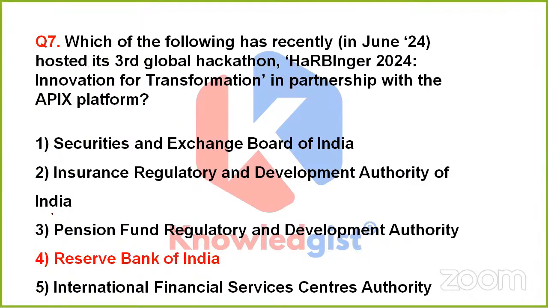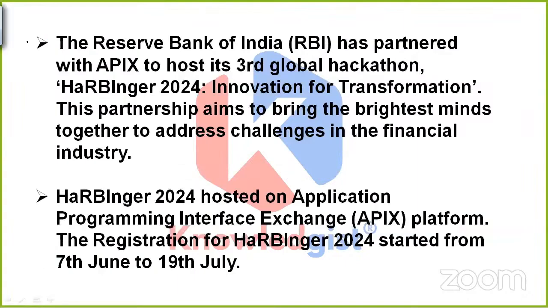Okay. So yes, this time the correct answer is option 4. That is Reserve Bank of India. So yes, friends, RBI has partnered with Epics to host its third global hackathon, which is Harbinger 2024. And its full name is Innovation for Transformation. This whole partnership is between the Reserve Bank of India and the Apex platform. This is aiming to bring the brightest minds together to address challenges in the financial industry.